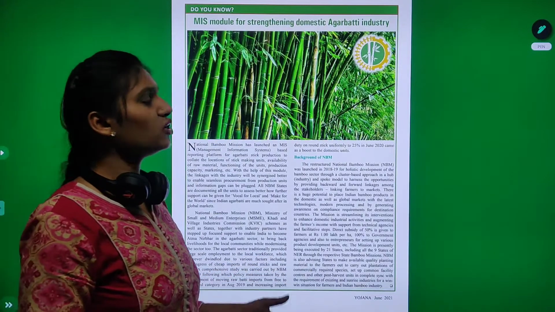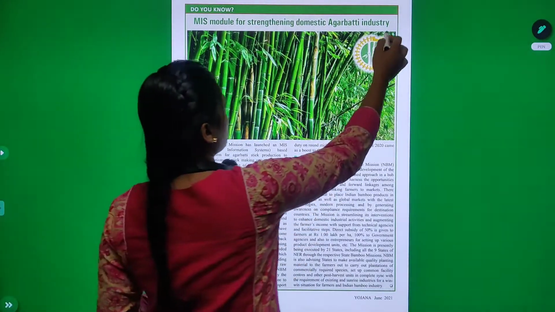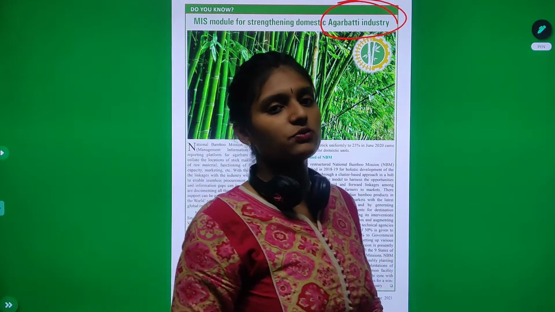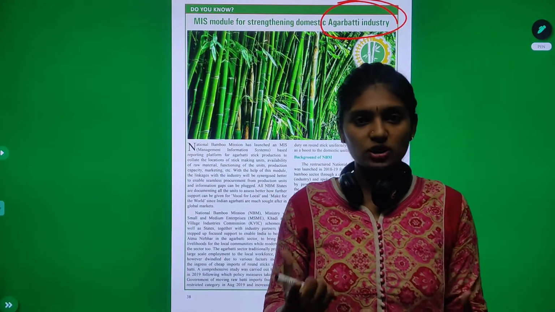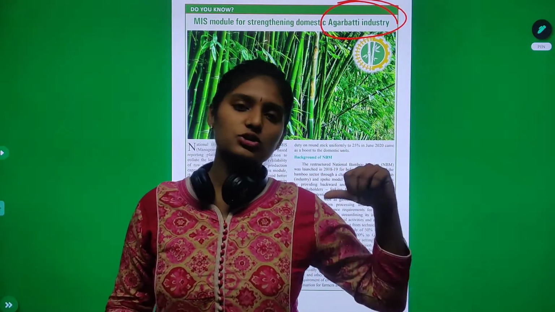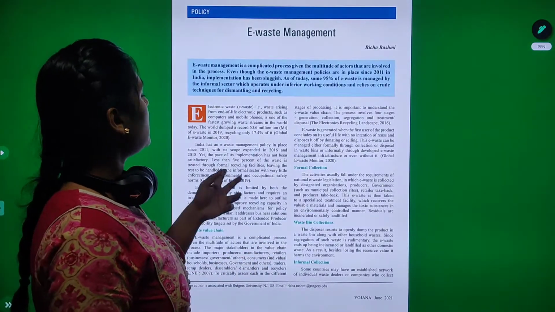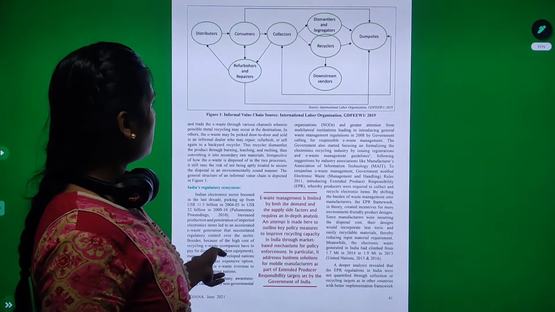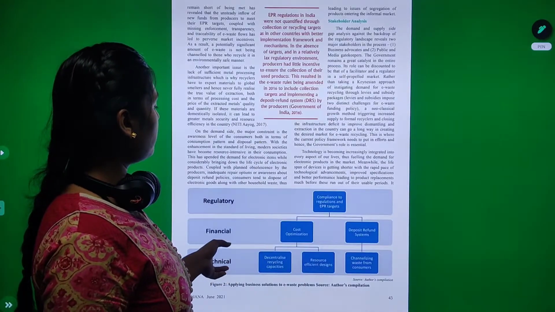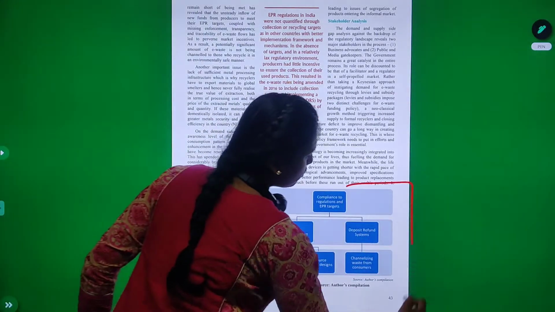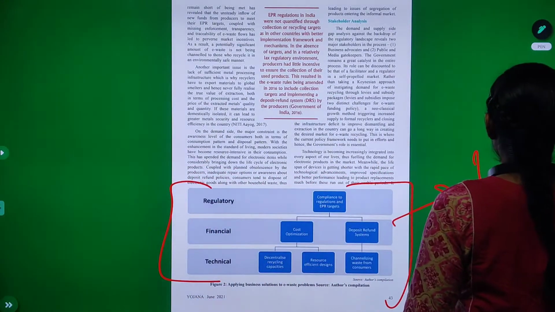Then, MSME strength in domestic agarbatti industries. You can look at my previous video about the Gramodaya Yojana, where it is improving the conditions of these agarbatti stick industries. And then e-waste management. All these things are given in a regulatory and financial technique. All these infographics are important.